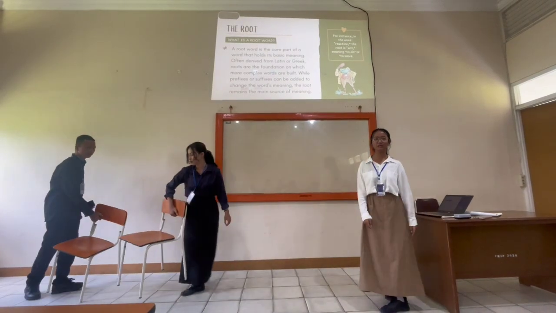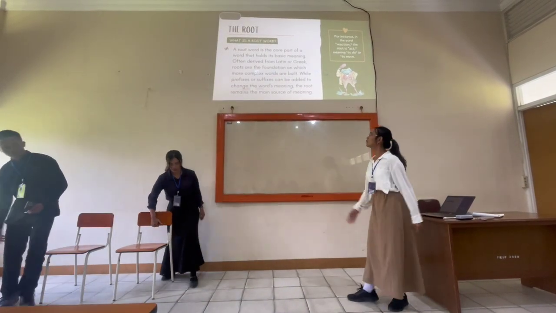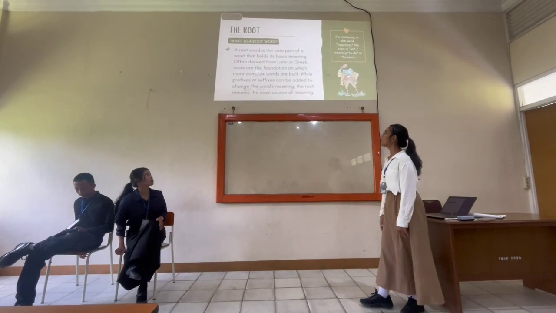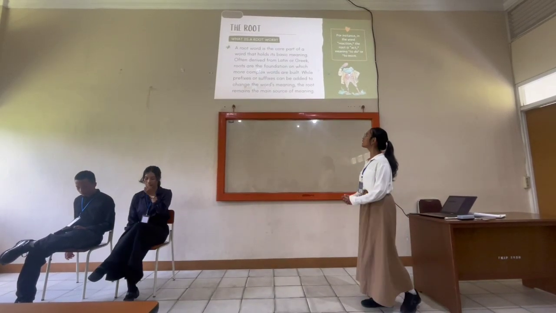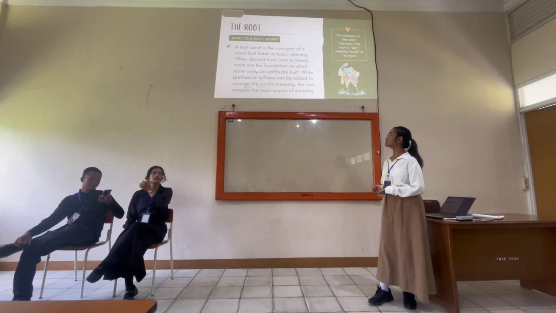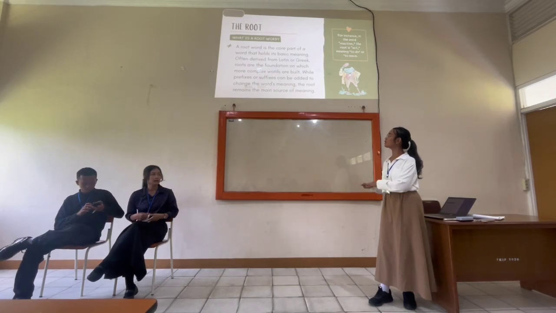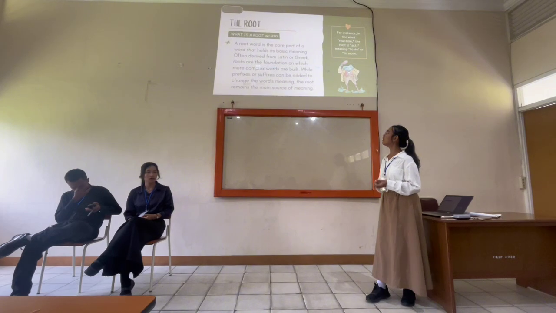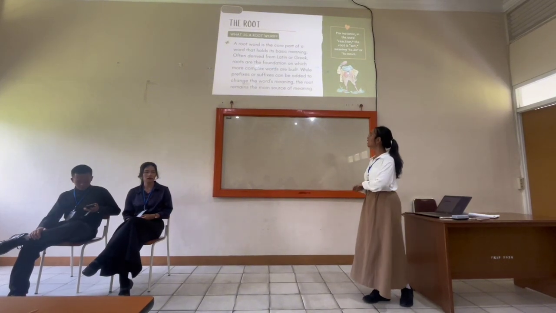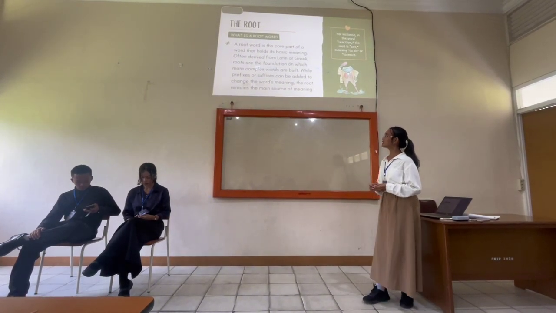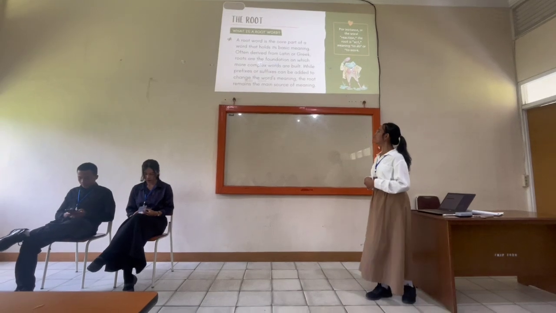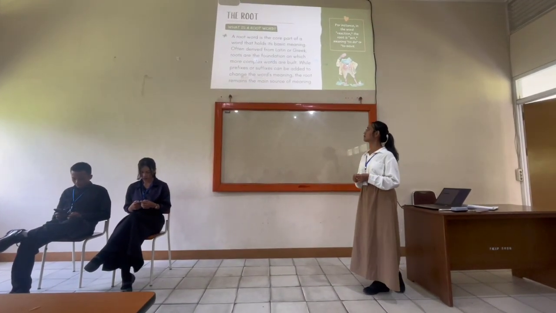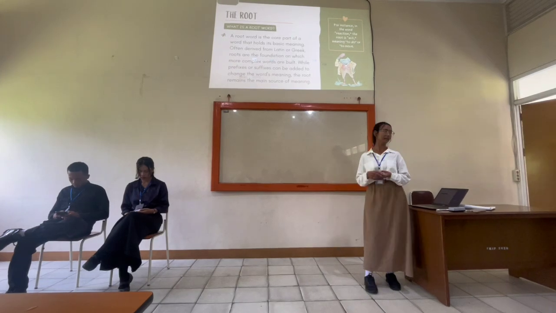So the first part is the root. What is a root word? A root word is the core part of a word that holds its basic meaning, often derived from Latin or Greek. Roots are the foundation on which more complex words are built. While prefixes or suffixes can be added to change the word's meaning, the root remains the main source of meaning.